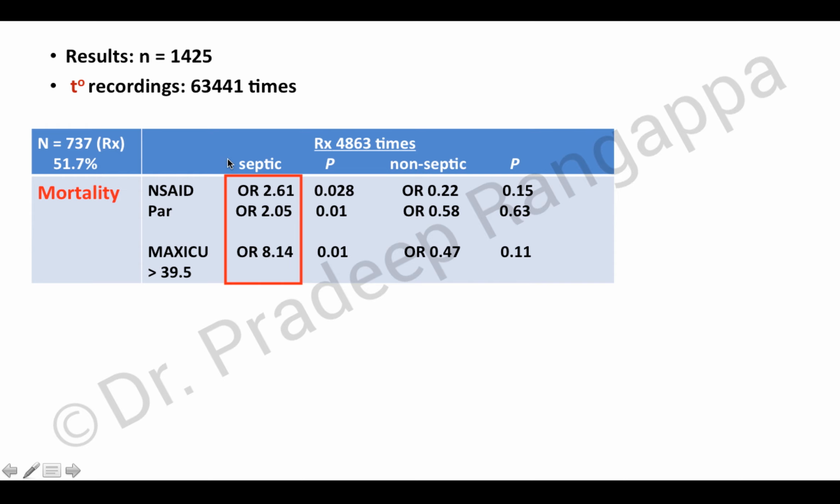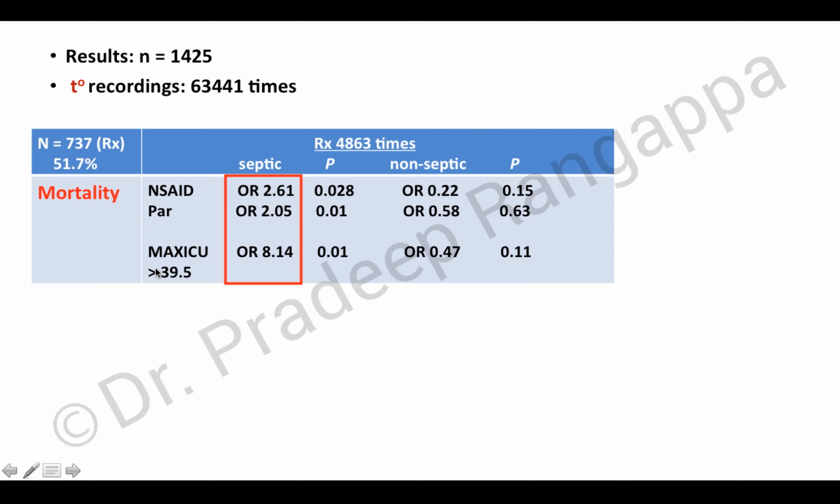If you compare the mortality between the septic group and the non-septic group, as you see, the septic patients, if they got NSAIDs or paracetamol to curtail the fever or to treat the fever, their odds of mortality was significantly high. It was 2.61, and when they used paracetamol to treat fever, the odds ratio of mortality was 2.05, and that was statistically significant. But if you treated fever in non-septic patients with NSAIDs or paracetamol, the odds of mortality did not go up, and that was not statistically significant.